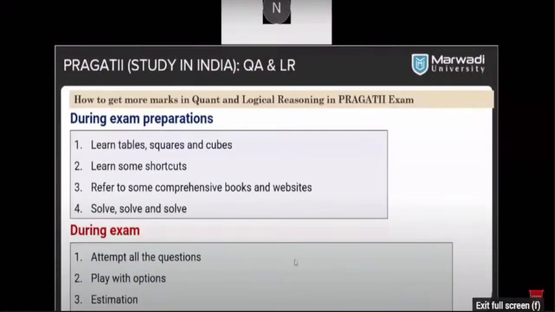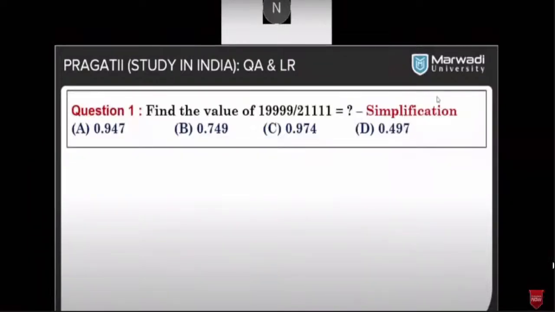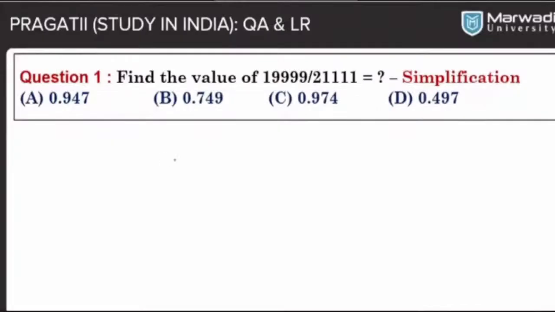This type of question will be asked, so how can you solve these questions? On my screen, I will give the solution for these two questions. First question is from simplification. Whenever you want to solve any question of simplification, there is one rule, called BODMAS. But here it is very simple. One number is divided by another number, numerator divided by denominator.